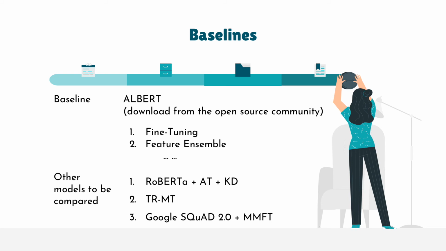Baseline. As we are trying to add experimental adjustments on ALBERT, the baseline model we will use is the vanilla ALBERT model, which will be downloaded from the open source community for the SQuAD 2.0 dataset. Then use it as a pre-trained model in the downstream task by fine-tuning or feature ensemble. Meanwhile, we will compare our model with baseline models such as the RoBERTa + AT + KD model, TRMT model, and Google SQuAD 2.0 + MMFT model, etc., which were also implemented to address the conversational question answering challenge.